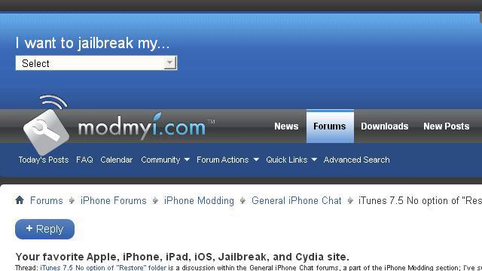If you don't find useful information on the previous sites, see modemye.com. The web page iTunes 7.5 no option of Restore folder, Apple, iPhone. Here's the link.